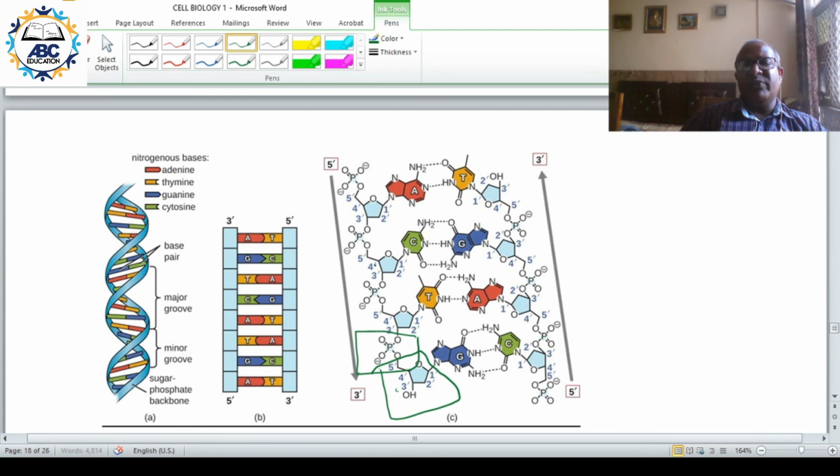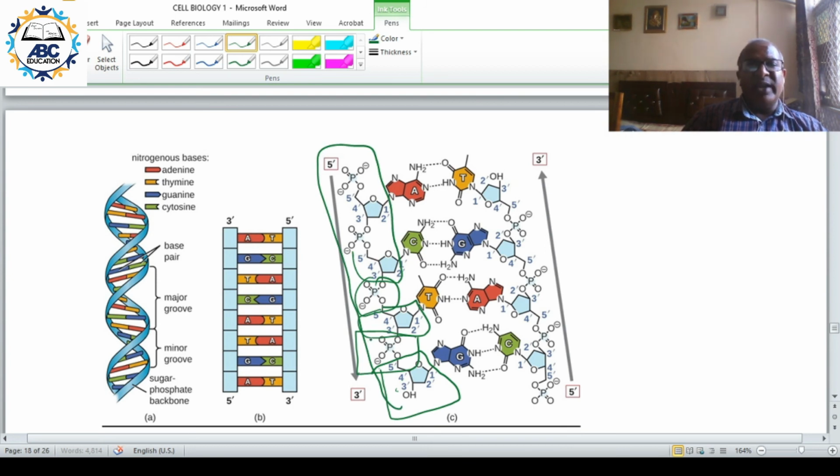Sugar and phosphate form the outer backbone. So on the outer side you have sugar and phosphate. This is again sugar, this is again phosphate. So this outer backbone is formed by sugar and phosphate.